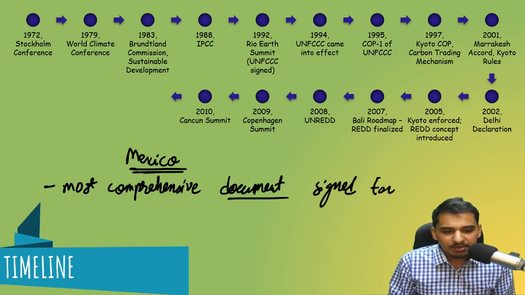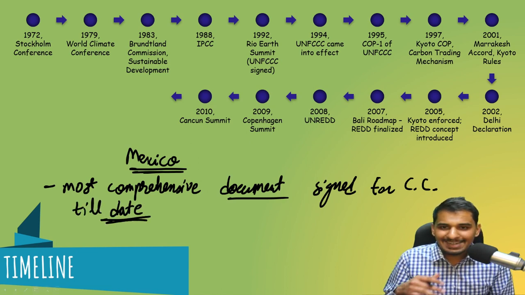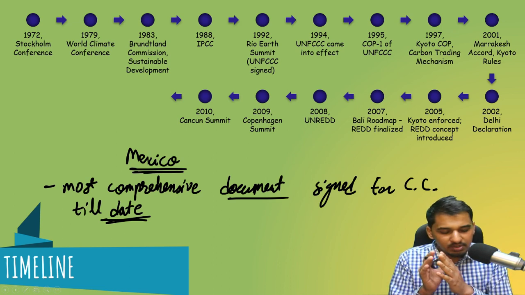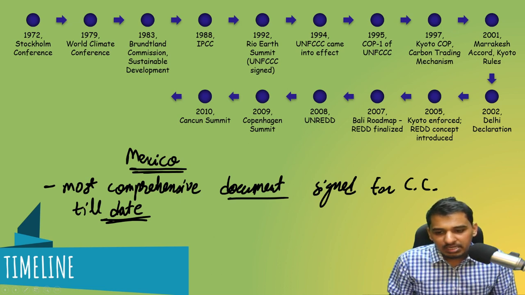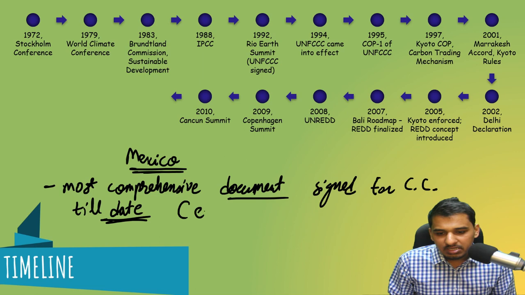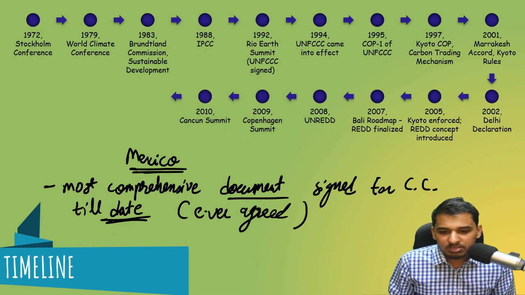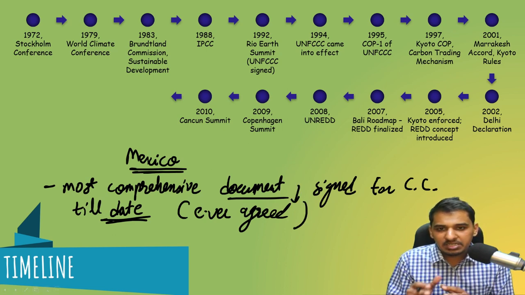I am writing climate change as CC. So till date, the most comprehensive document ever agreed, agreed unanimously by all the governments on earth.